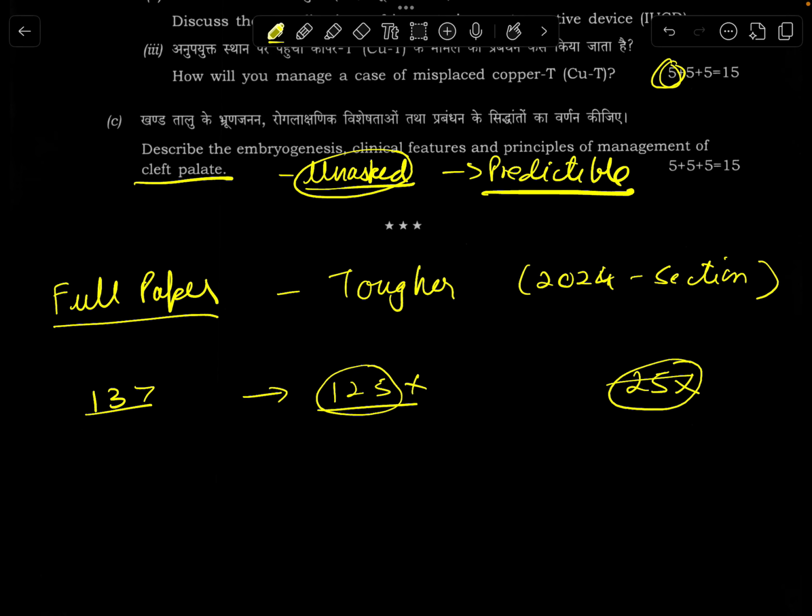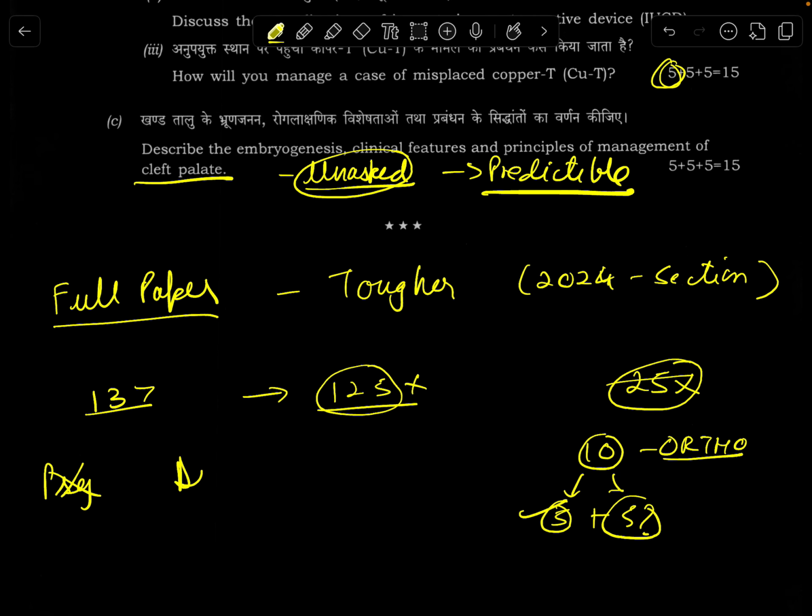In the previous attempt, I had just not known 10 marks ka, that too ortho, because I had skipped bone cancer. But even in that question, the first 5 marks ka I knew. The second 5 was the main issue. Moreover, there was no psychiatry. Dermat ka weightage, they have reduced drastically.